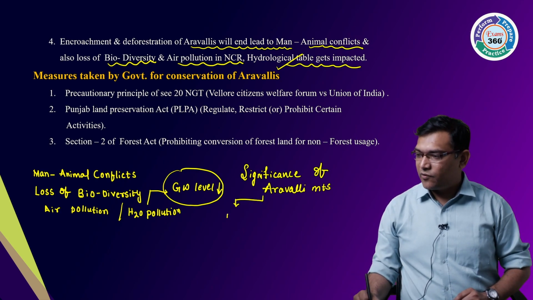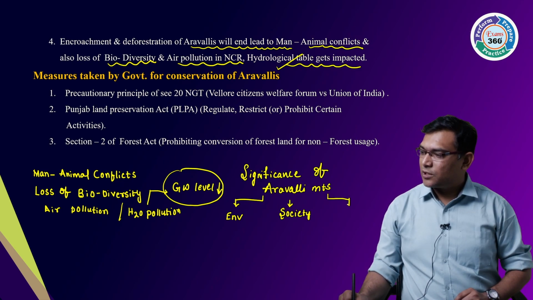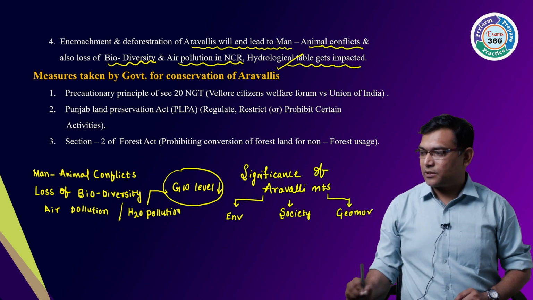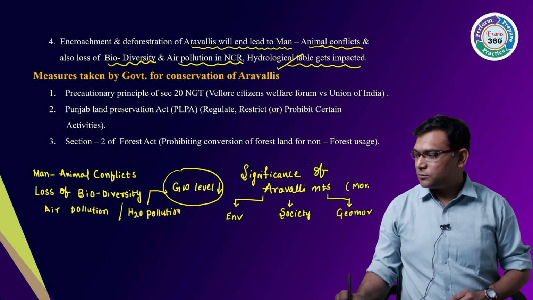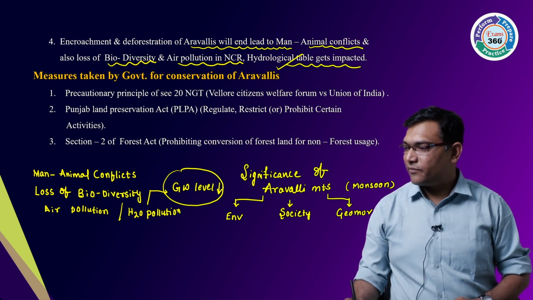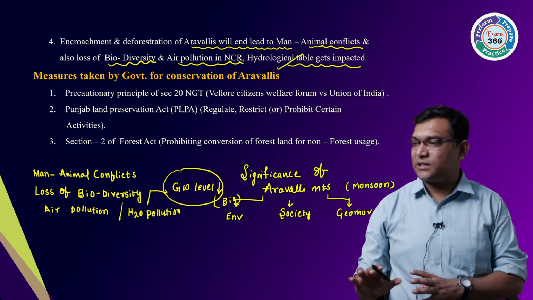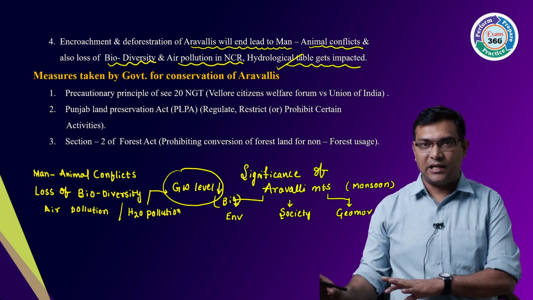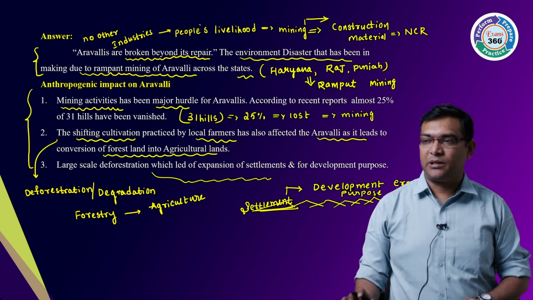From an environmental perspective, a societal perspective, a geographical and geomorphological perspective, from the monsoonal perspective, richness in biodiversity, etc. That is the significance. If the question asks for significance, you write like this, but here the question asks for the anthropogenic impact, so we are writing accordingly.